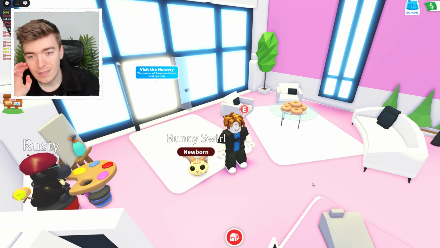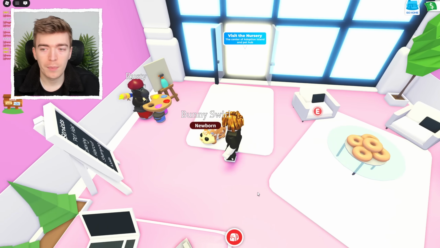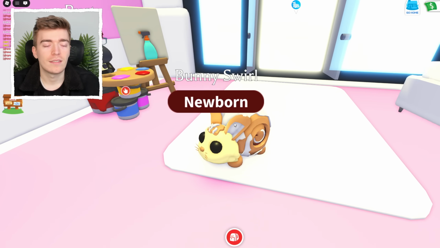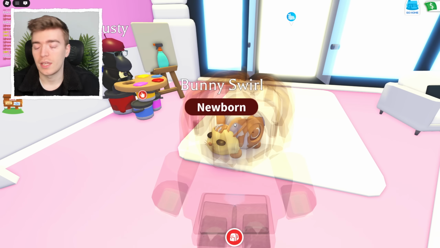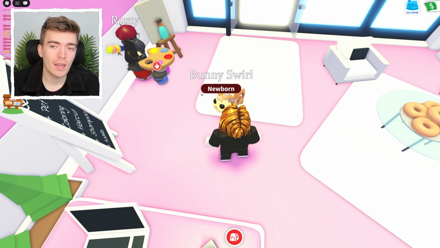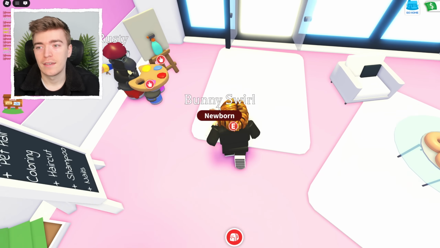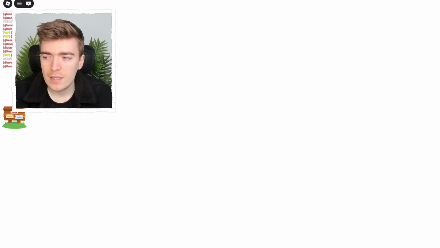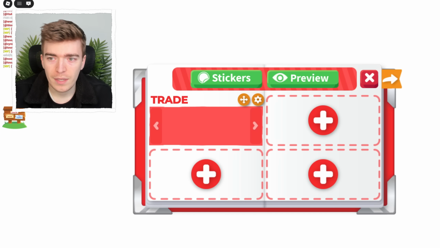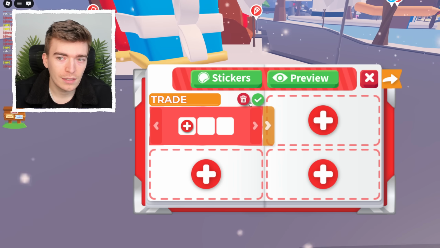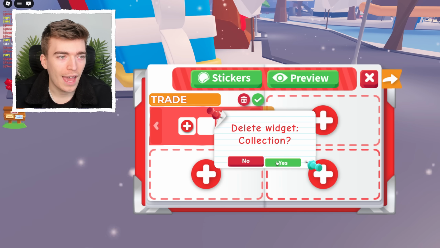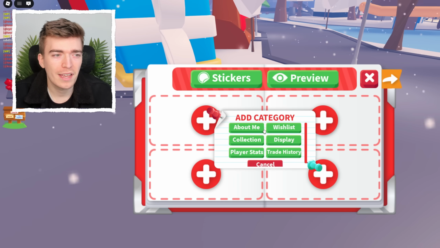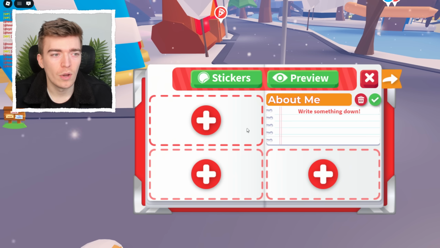So again, it does make it difficult if, for example, I'm trading this bunny and I want to get a couple legendaries for it. Someone trades me, I'll be like, I'm trading this. I can't say that. You cannot do it. Now, are there kind of loopholes to this? I mean, I guess you can technically add stuff in your profile. I guess that's potentially the only thing.